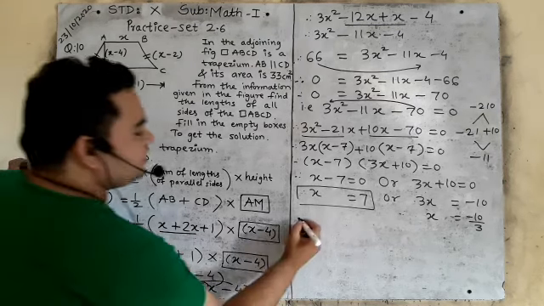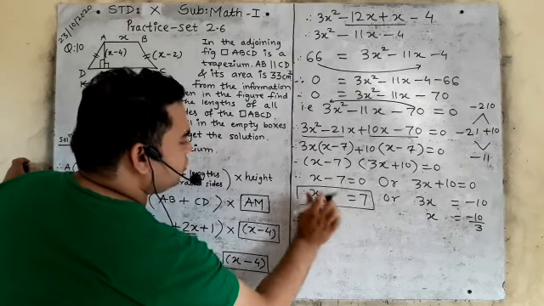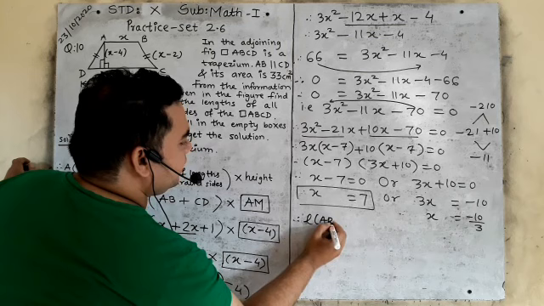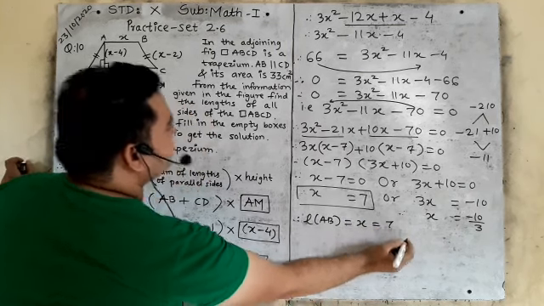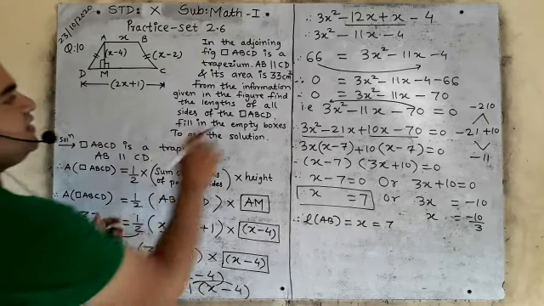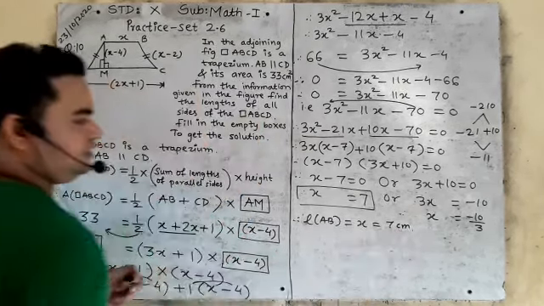So you will write there, therefore, in short, length AB is equal to x is equal to how much? 7. Is it clear? It is given centimeter square, so you will write centimeter.